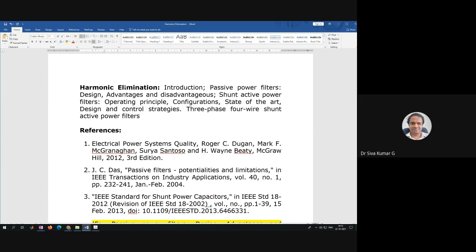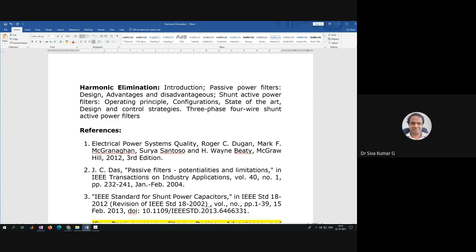And then we will have active filters also. Active filters have come to overcome the disadvantages of passive filters, so we are going to use active power filters.